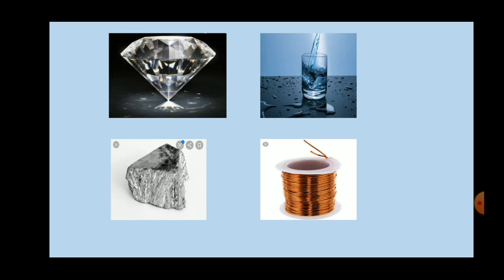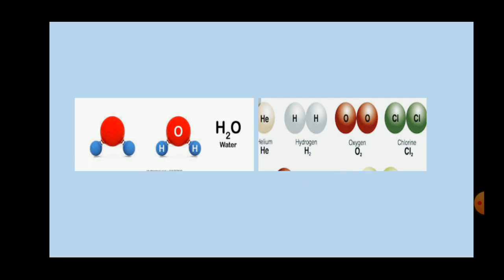The third picture is zinc. Here only zinc particles are present, so it is a pure substance. The fourth picture is copper wire. Here also it is made up of only copper particles, so it is a pure substance. So these are examples of pure substances.